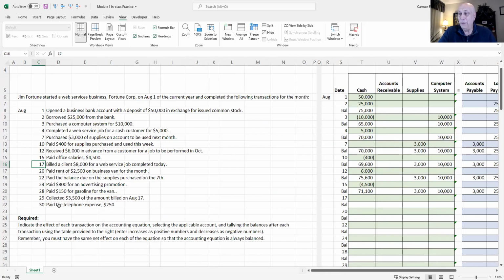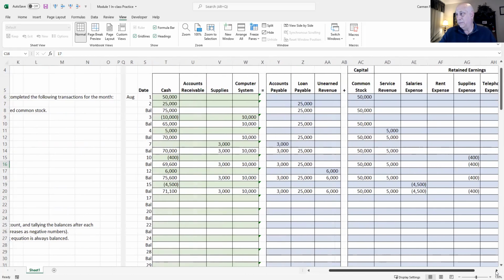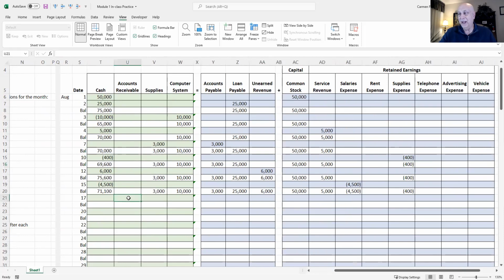So we have to figure out what account that is. Okay. For a web service job that we completed today. So we earned something. We earned $8,000 for this web service job, but we didn't get the cash yet. All we got was a promise to pay in the future after we send the invoice out to the customer. So we'll go back over here. Let's look at it. We have what to choose from. We have something here called accounts receivable.